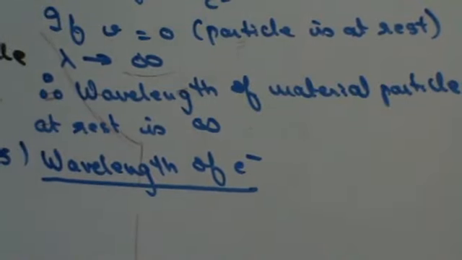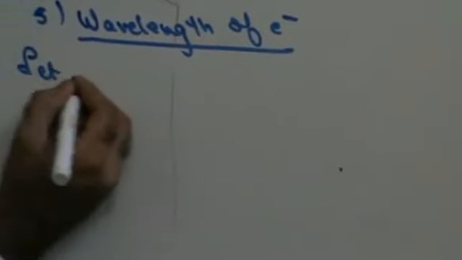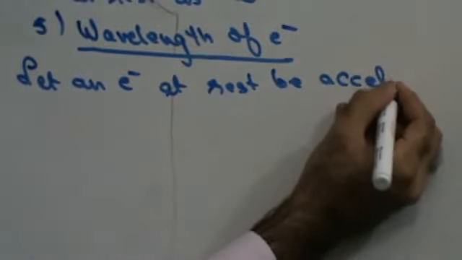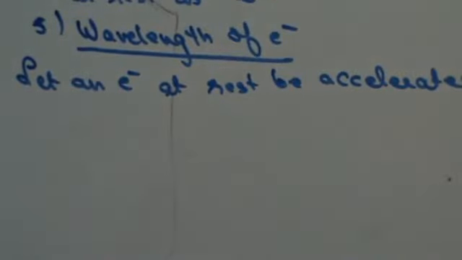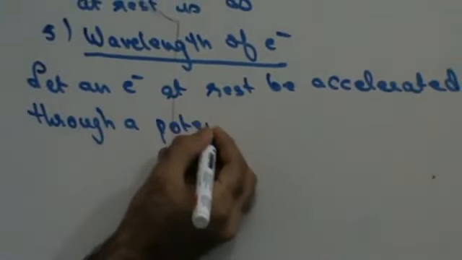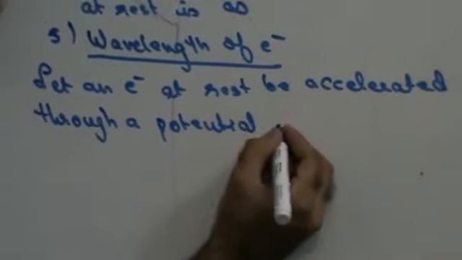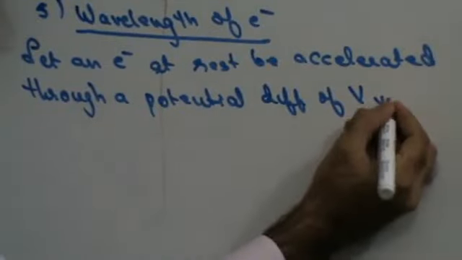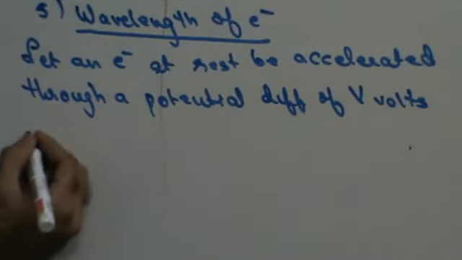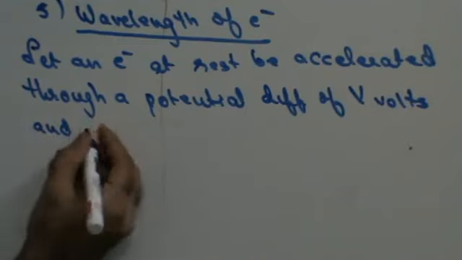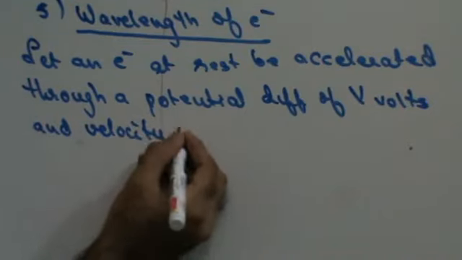Now let us consider that an electron at rest is accelerated through a potential difference of V volts, and attains a velocity v.